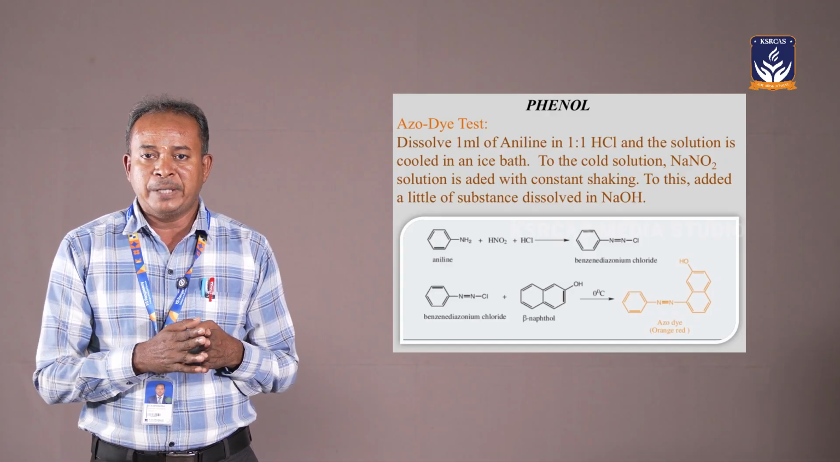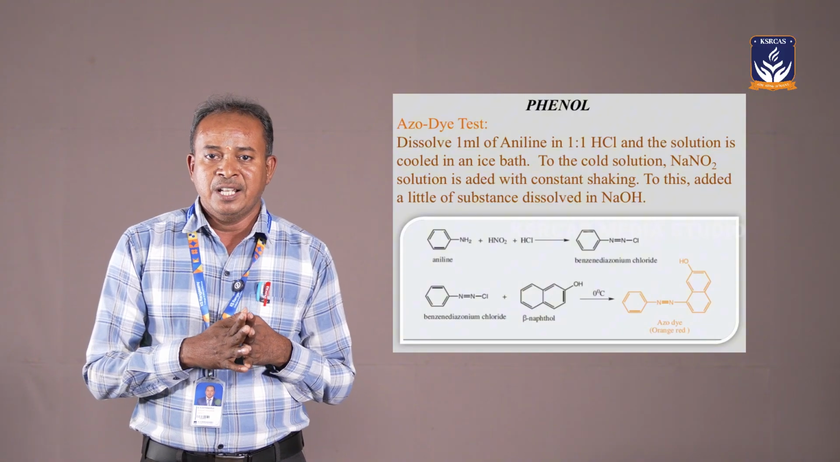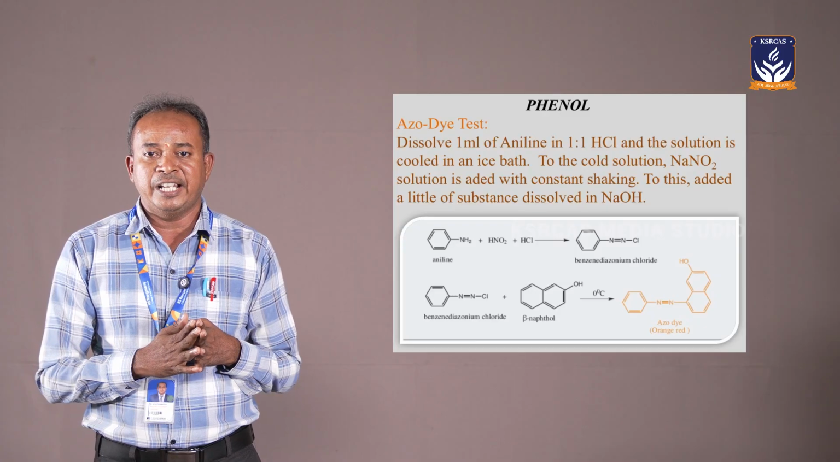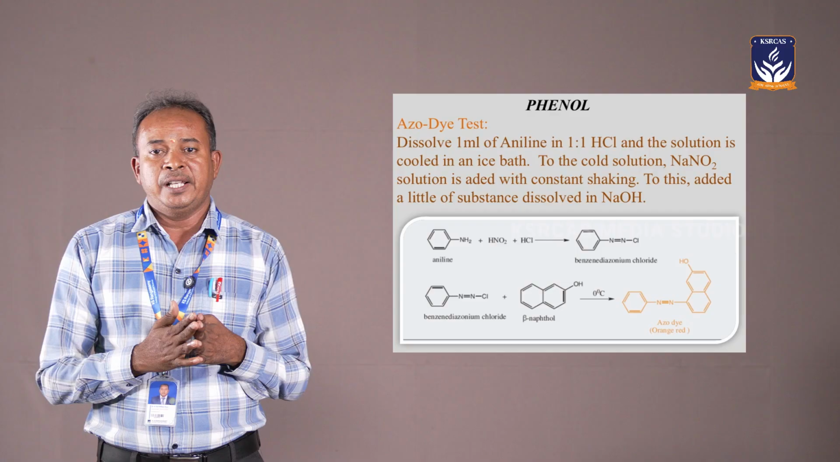If the OH group is attached to aromatic compounds like benzene and naphthalene, it is called a phenol. Phenols can be classified into monohydric phenol, dihydric phenol and polyhydric phenol.